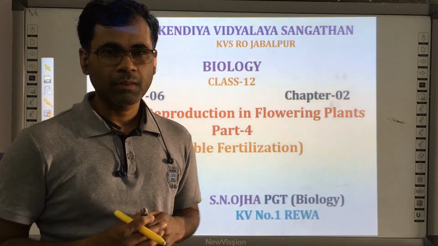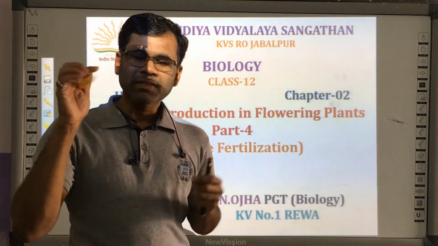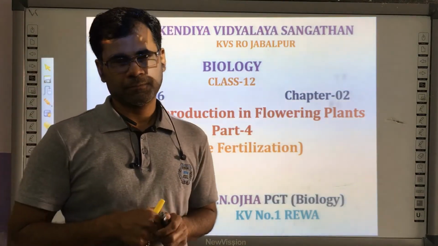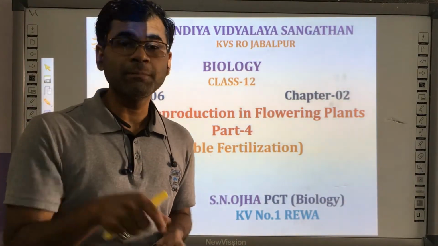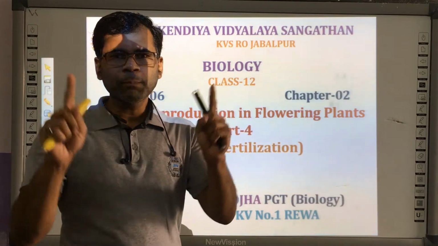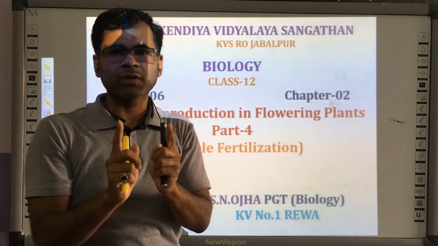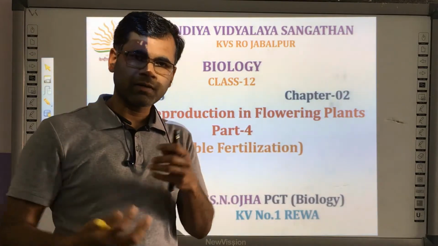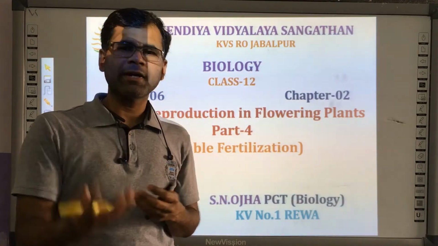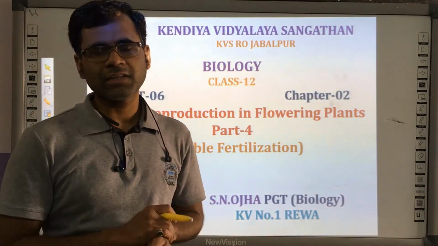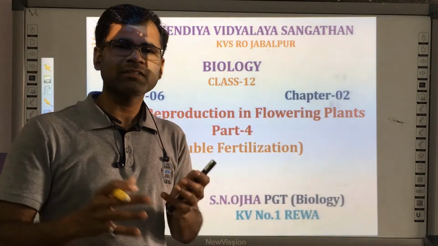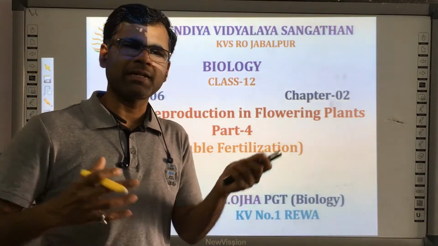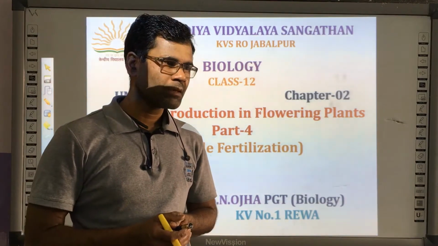Why? Because there is genetic vigor, genetic variability. When two parents of different genotypes cross together, they will form the progeny, and this progeny will be more adapted in the given set of conditions, and that's why sexual reproduction has evolved in all the higher plants and all the higher animals.